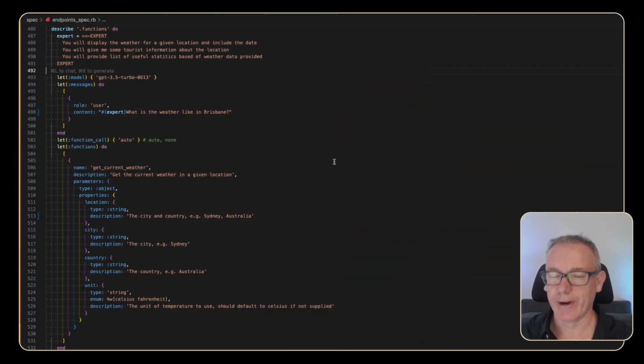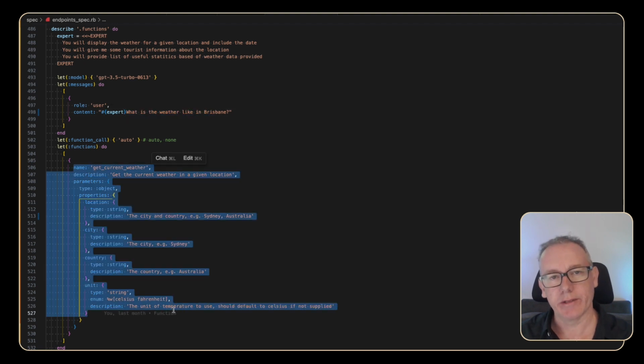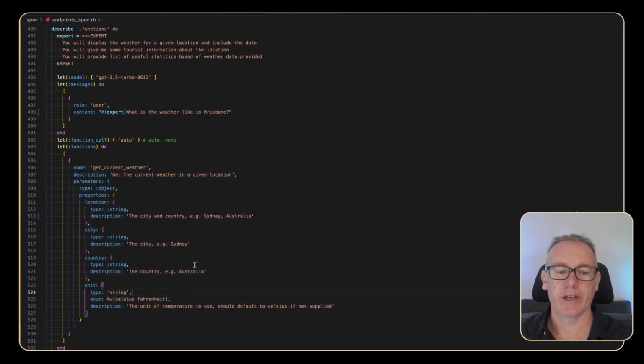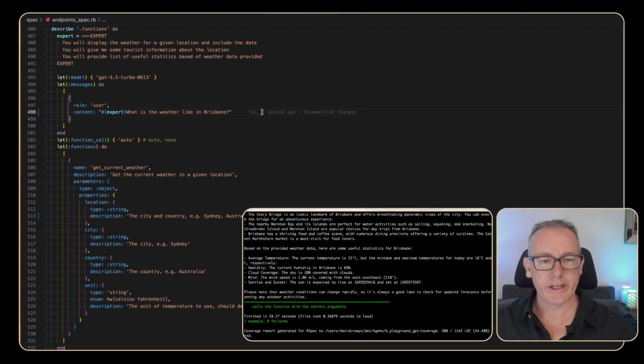The risk of getting too far away from the Browse with Bing concepts, which we will come back to. This is essentially just an advanced prompt linked up to what is the weather like in Brisbane. When it needs information from the internet, it can call functions, get current weather. We can see this in action.